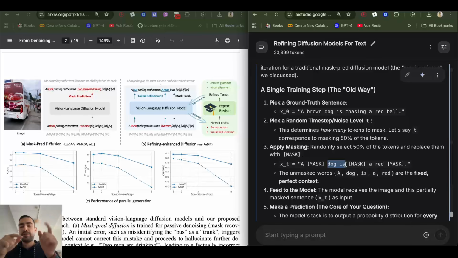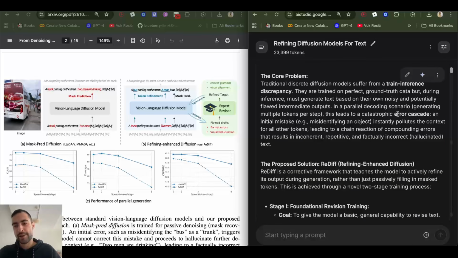In the first step, it generates some. In the next step, it generates some. But it's then predicting from its own generated tokens, not from the ground truth, always correct tokens. And its own generated tokens can be wrong and bad and incorrect. So during inference, it's predicting from its own past generated tokens, and during training, it's predicting from the perfect ground truth. So it doesn't learn to deal with mistakes in the context that it may generate.